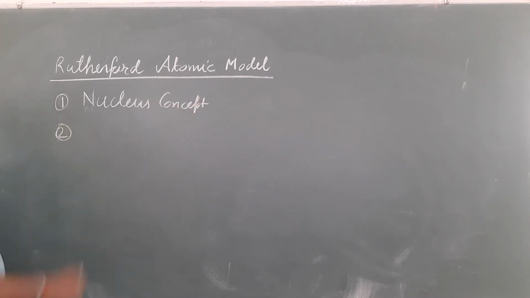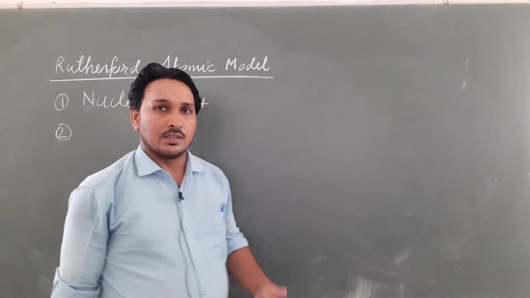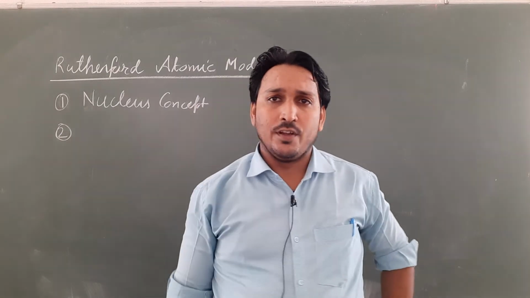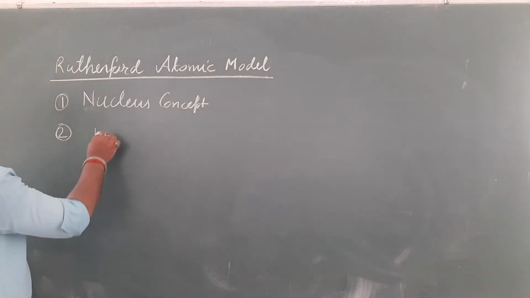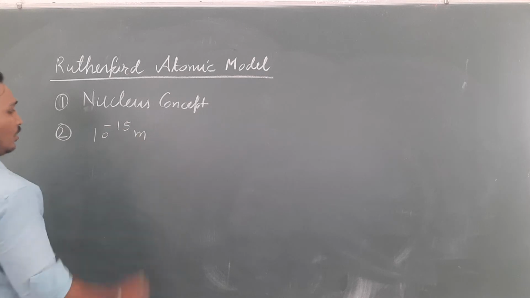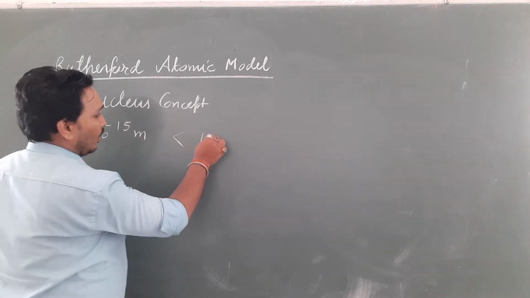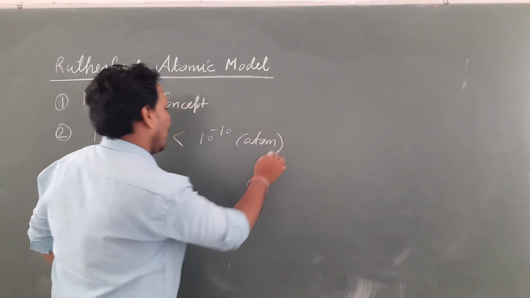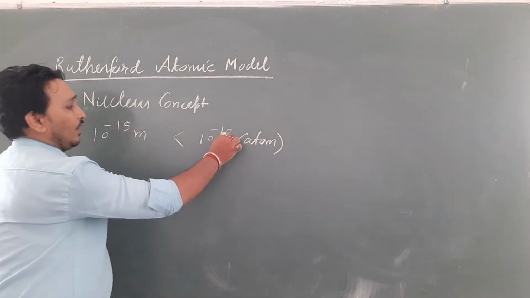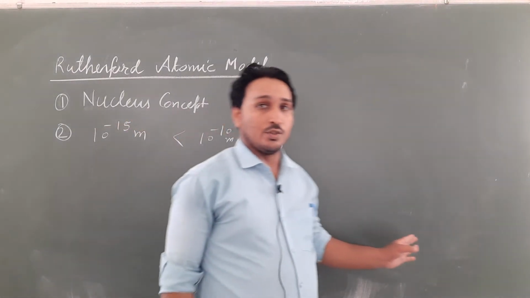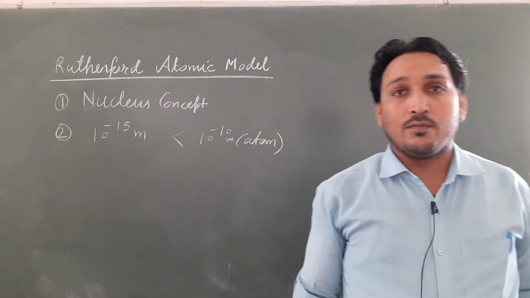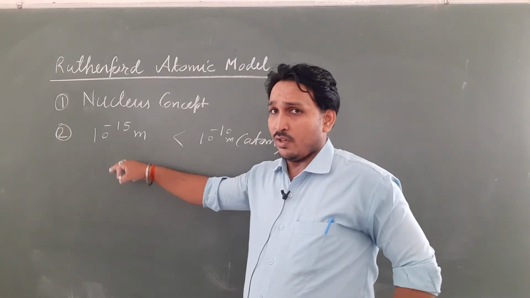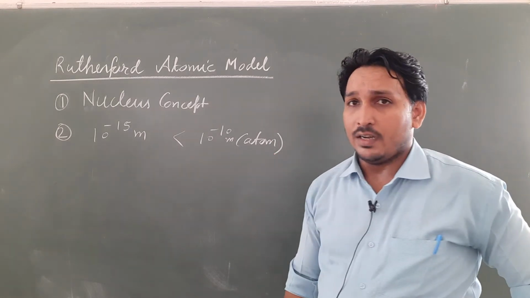Second thing is about the size of the nucleus. The size of the nucleus is very small. Nucleus size is around 10 to the power minus 15 meter, which is considerably very small in comparison to the size of the atom. The size of the atom is 10 to the power minus 10 meter, whereas for the nucleus, you have seen that the distance of closest approach was 41.3 Fermi meter. So the size of the nucleus is very small in comparison to the size of the atom.